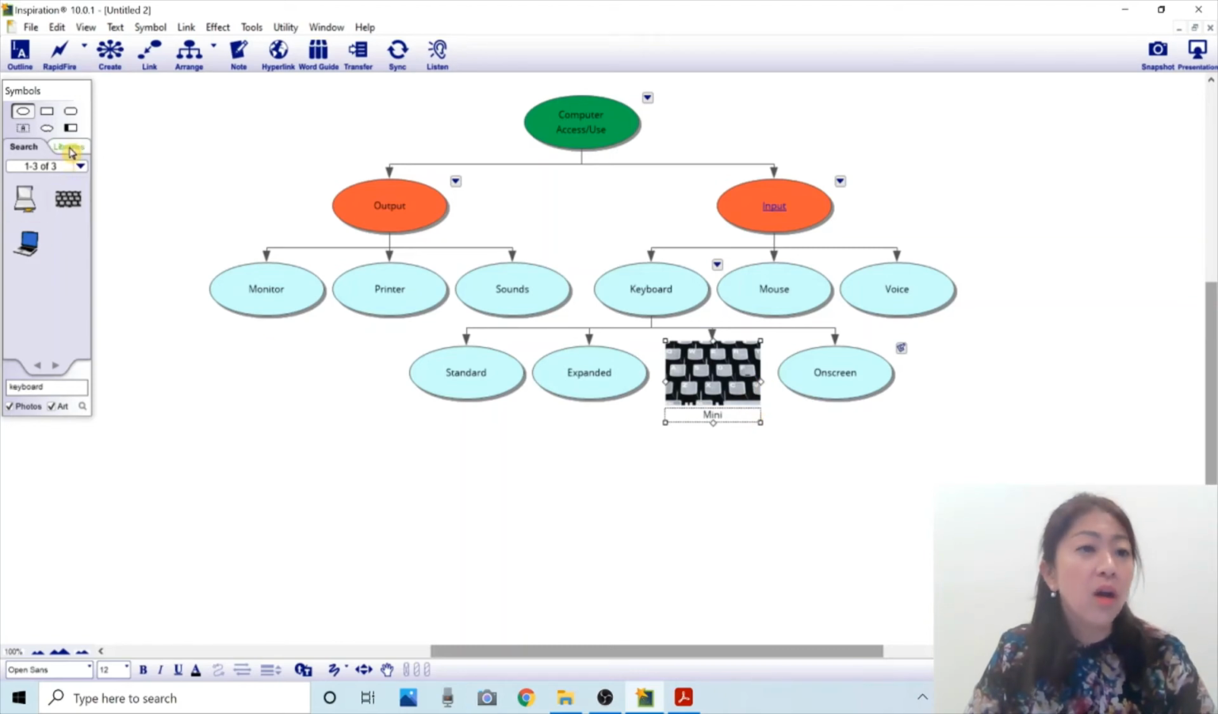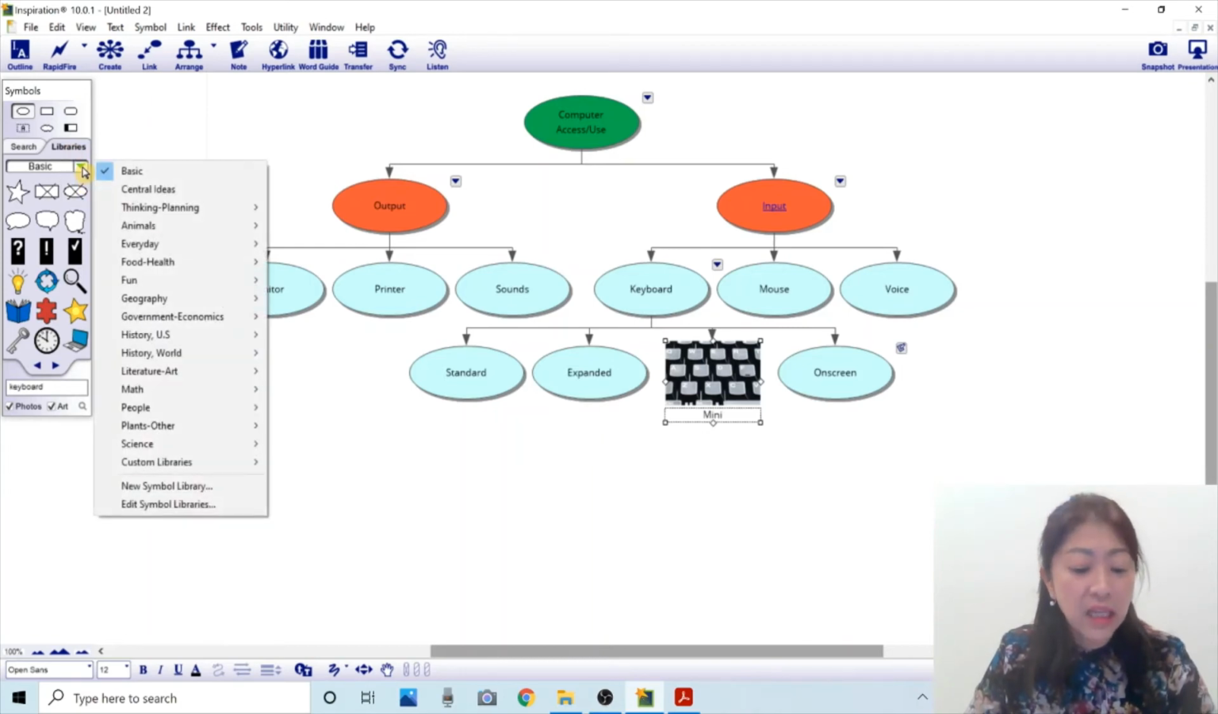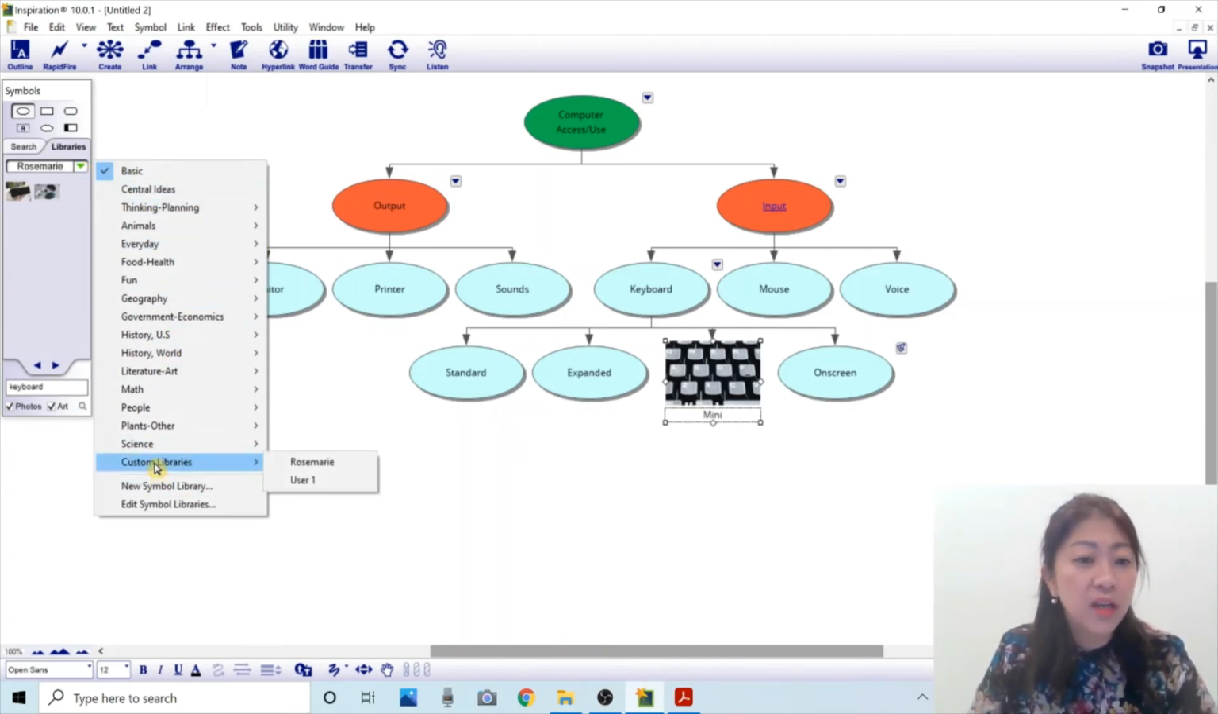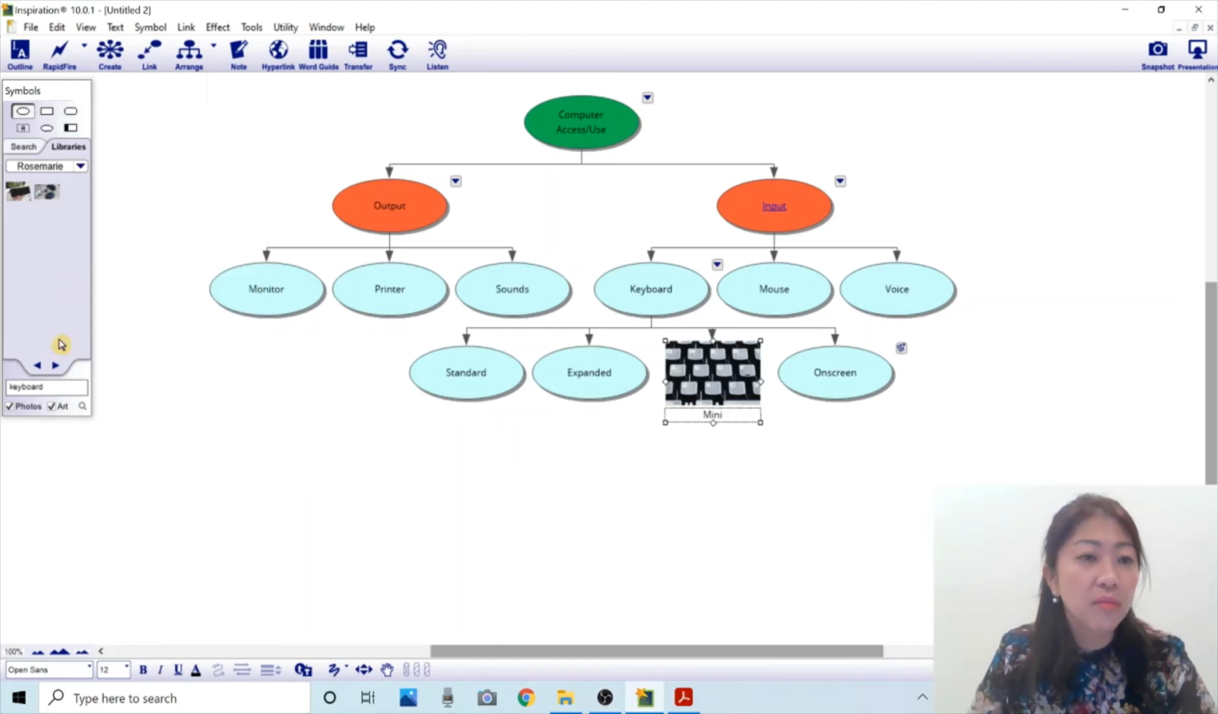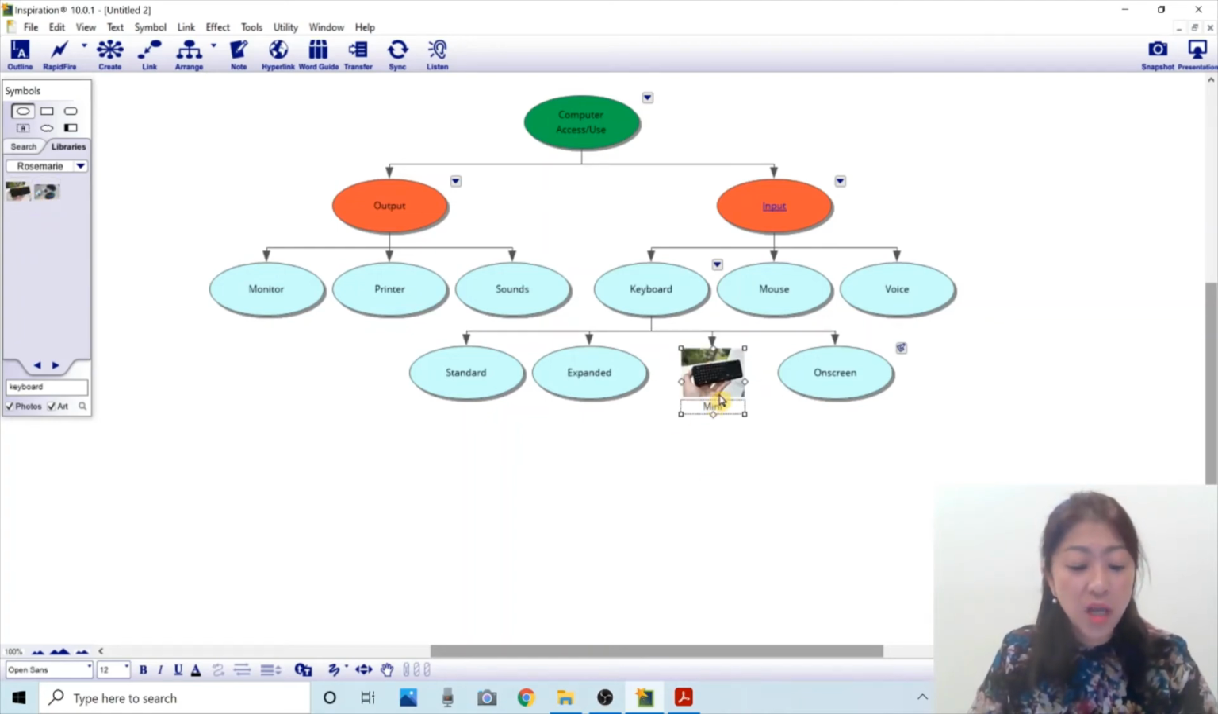I can click a picture of a keyboard and it puts it into the mini keyboard bubble. Or, under library, I can add my own picture, which I've already created and put under my own library. If I click that one, it shows the mini keyboard. So you can either use the clip art that's available in Inspiration, or you can add your own picture like it shows here.